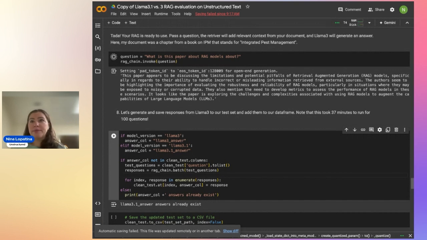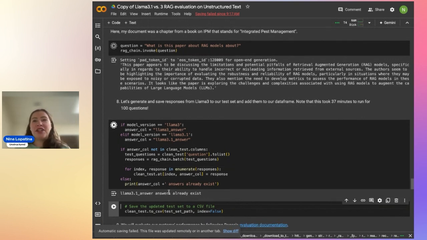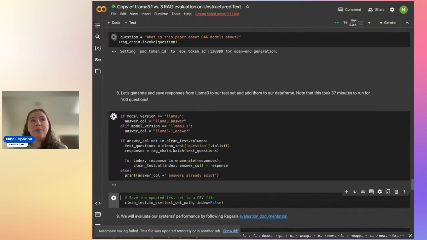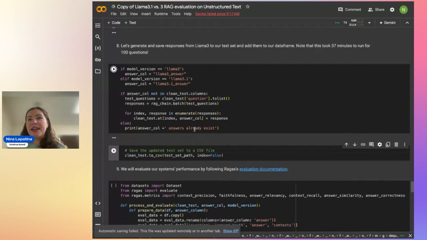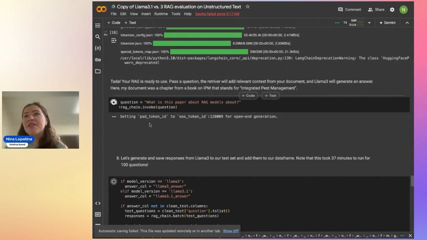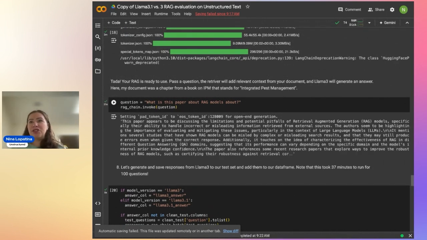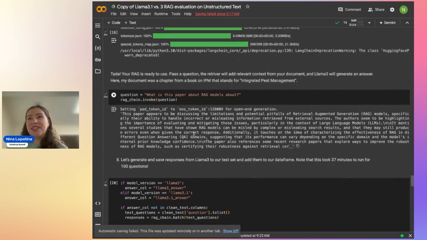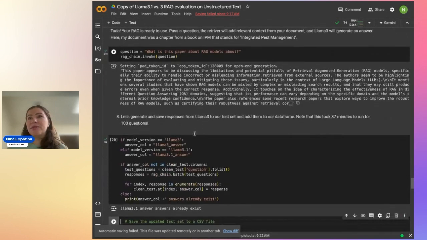plus the prompt. Answers would get generated, and this takes about half an hour to run to get each question from the locally running Llama 3. And I'm not going to save it now because we already are running the saved one. And okay, now it's going through the question here, a quick check of the RAG system. We just wanted to see, did the answer seem reasonable?